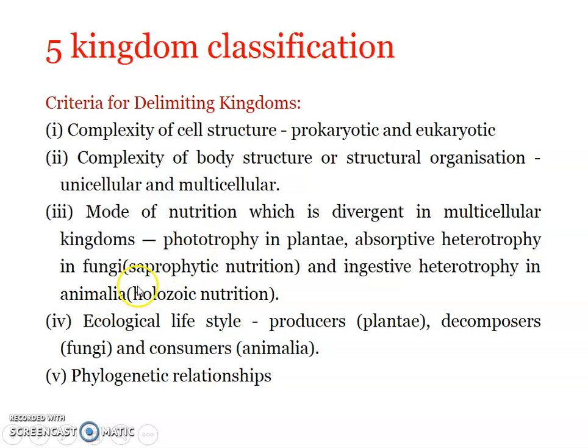Okay, so there were three groups, right? So we had all the prokaryotes under kingdom Monera, eukaryotic unicellular under Protista, eukaryotic multicellular phototrophic under Plantae, eukaryotic multicellular saprophytic under kingdom Fungi, eukaryotic multicellular heterotrophic holozoic groups under kingdom Animalia.